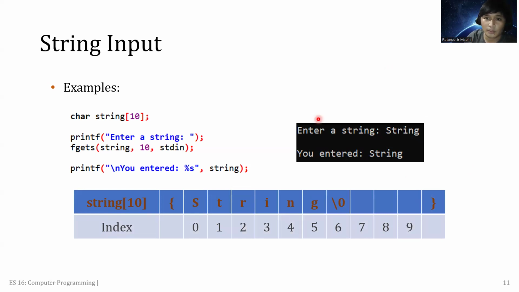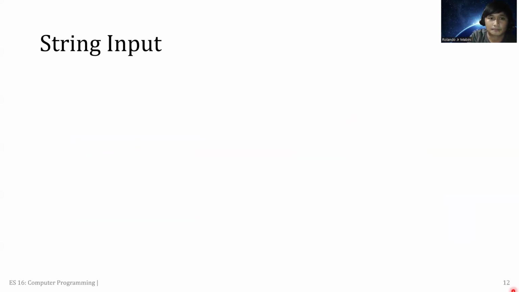All the word will be displayed, since we have set the size of the array to 10, and we have only 6 letters in the word String. So it will display the whole word when we run the program.